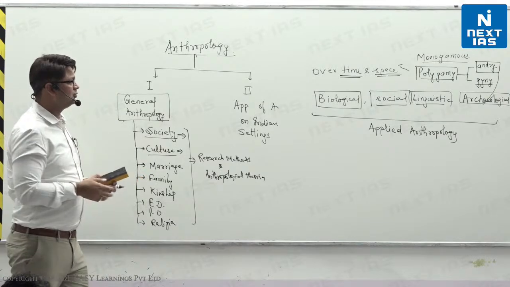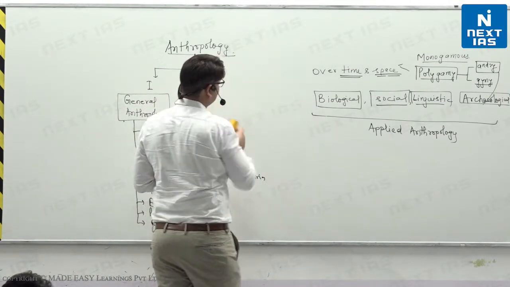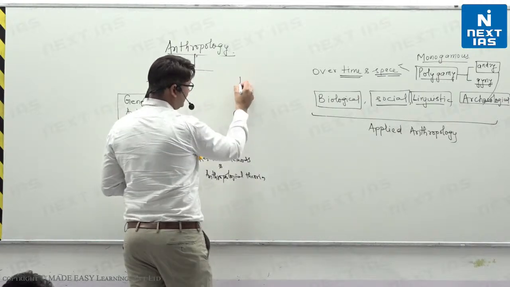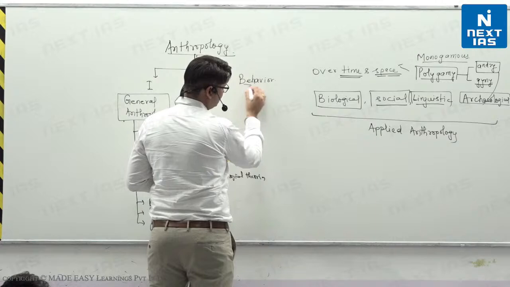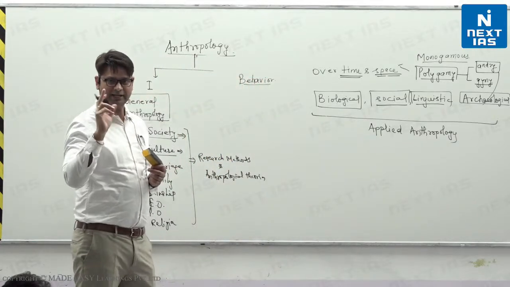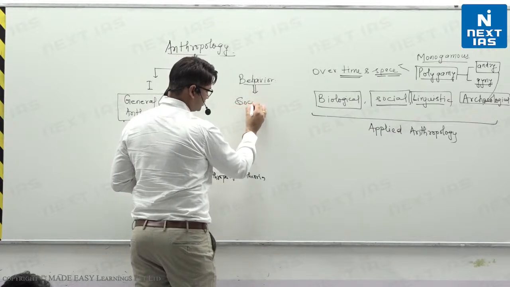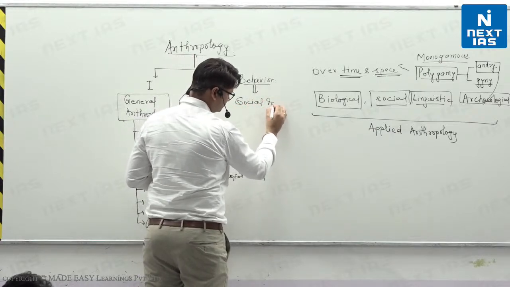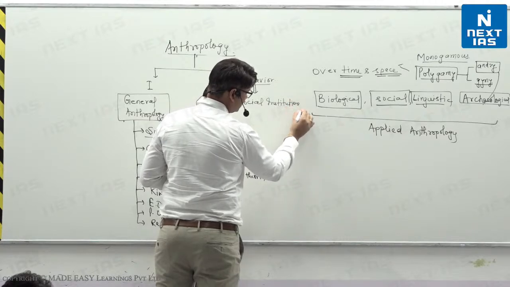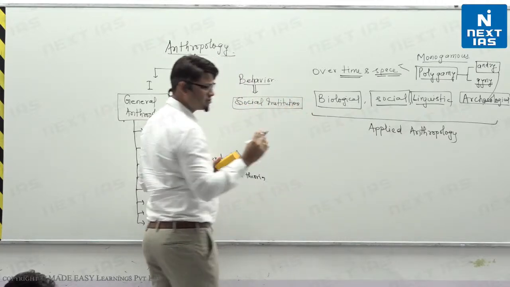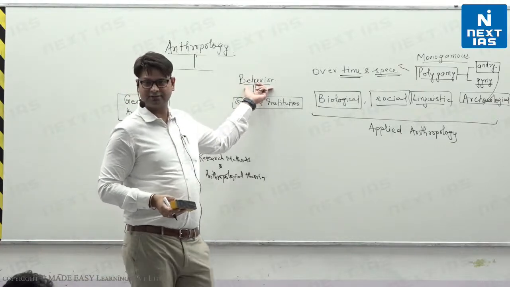Let me give you a very beautiful idea, right? Normally what we see is our behavior. Whatever we do, this is our behavior. Our behavior is regulated by social institutions, isn't it? Social institutions like marriage, family, religion, all these institutions regulate your behavior, right?